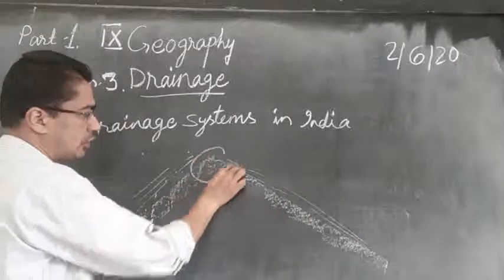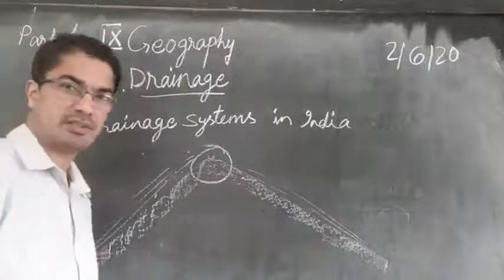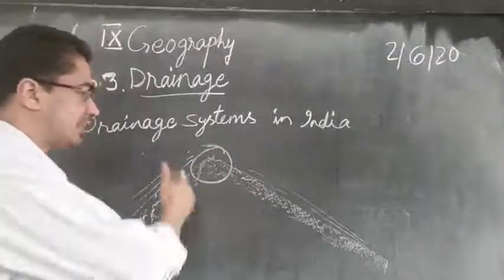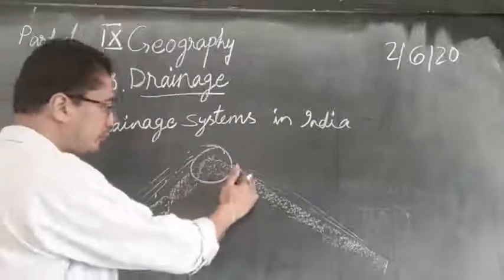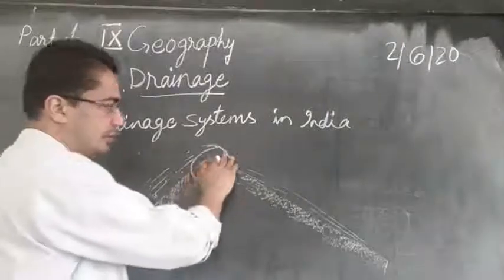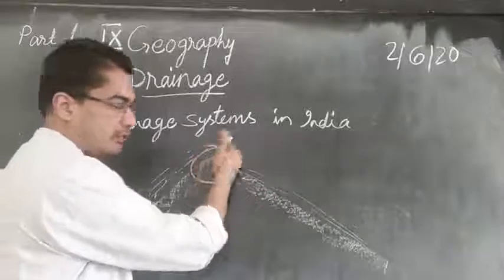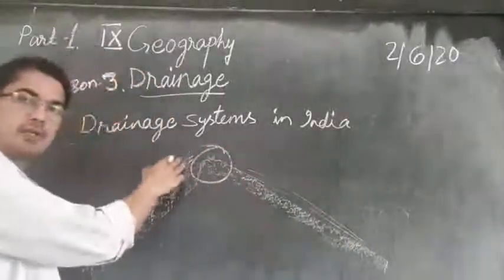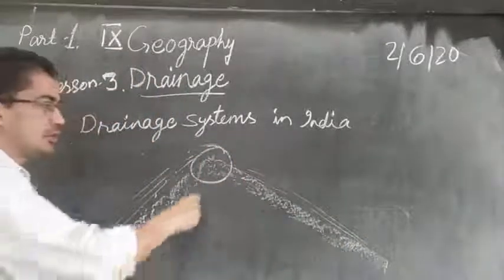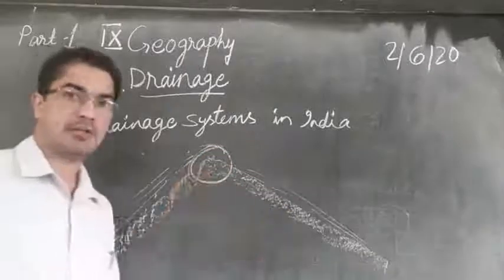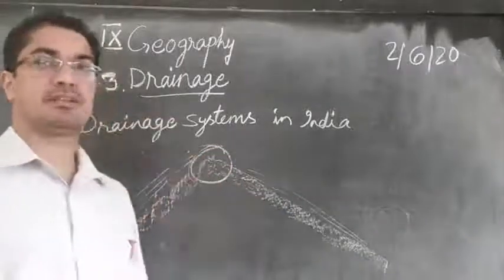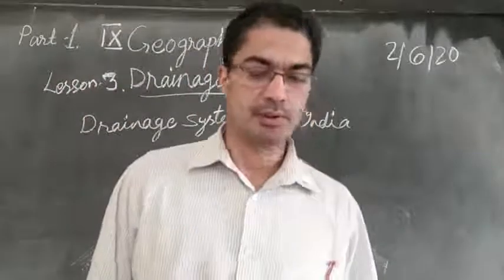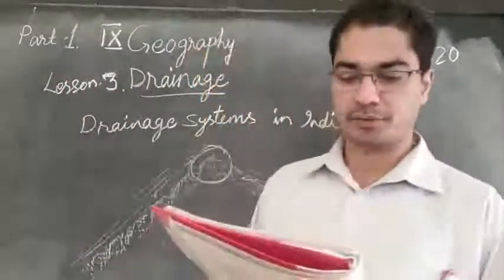So this part is called water divide. It's an elevated area and it is separating the water from flowing this side. Whatever is falling here will flow down here, and whatever is falling here will flow this side. So this top part or the elevated part or the high part is called water divide. I hope you understood what is water divide.